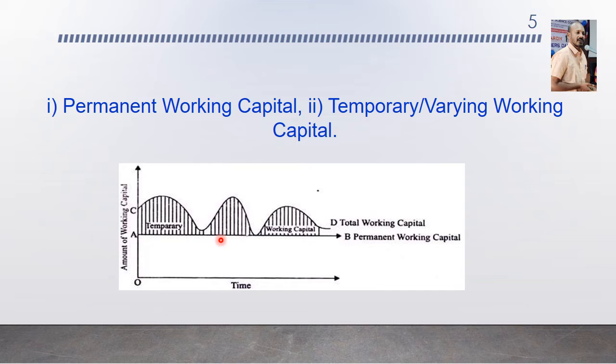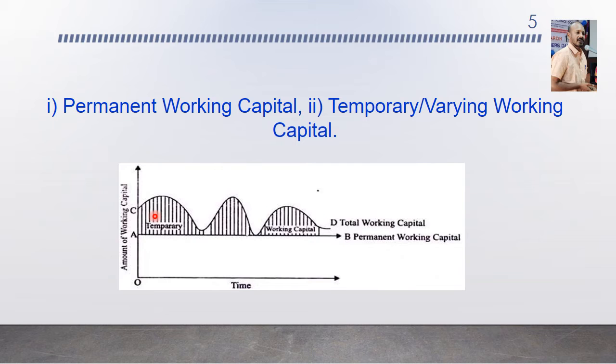The next is temporary or varying working capital. The temporary or varying working capital varies. See this, there is a fluctuation in this curve, and from A to D it gets fluctuated from time to time. The reason may be seasons or any other special working capital needs. It can be further classified.